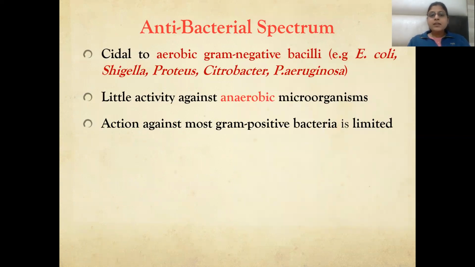The antibacterial spectrum is basically that these are effective against gram-negative bacilli and gram-positive cocci. The gram-negative bacilli against which they are effective are E. coli, Shigella, Proteus, Citrobacter, and Pseudomonas aeruginosa. These have little activity against anaerobic microorganisms because they need oxygen-dependent electron transport to enter inside the microorganisms. And anaerobic microorganisms do not have the oxygen, so they are ineffective. Aminoglycosides are ineffective for anaerobic microorganisms.